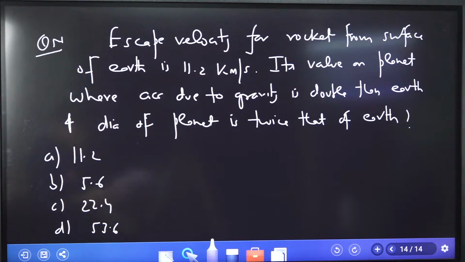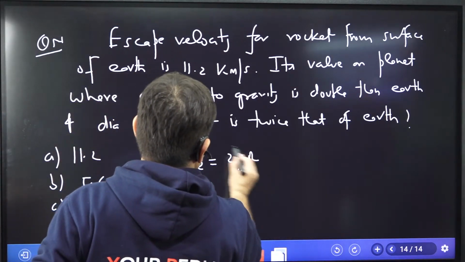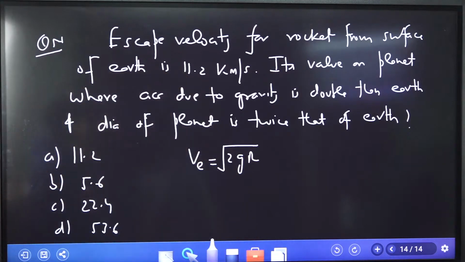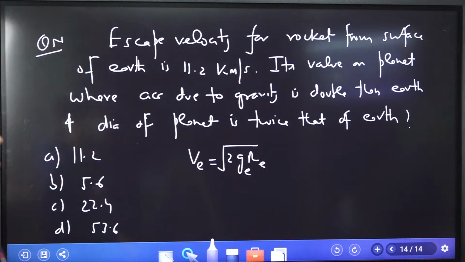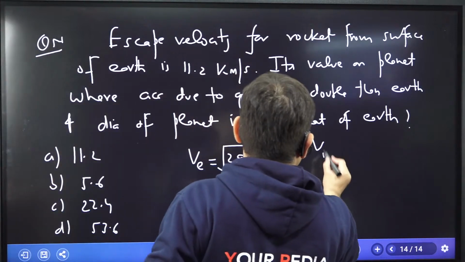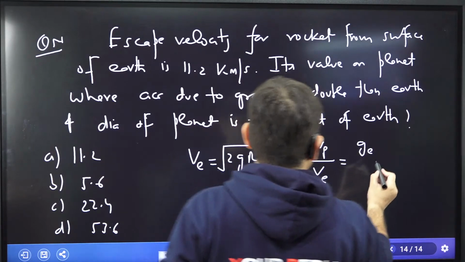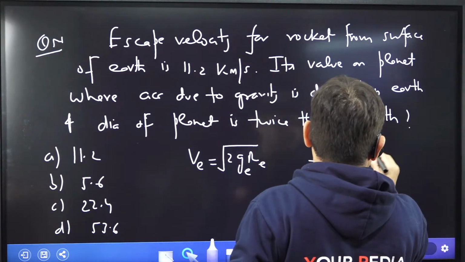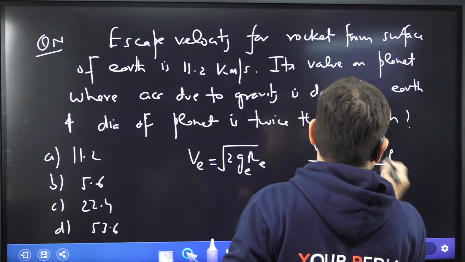Good. So now escape velocity, the formula we found is under root 2gR. If diameter is double, radius is also double, right or not? So escape velocity on planet by escape velocity on earth is equal to under root of g on planet times radius on planet over g on earth times radius on earth.